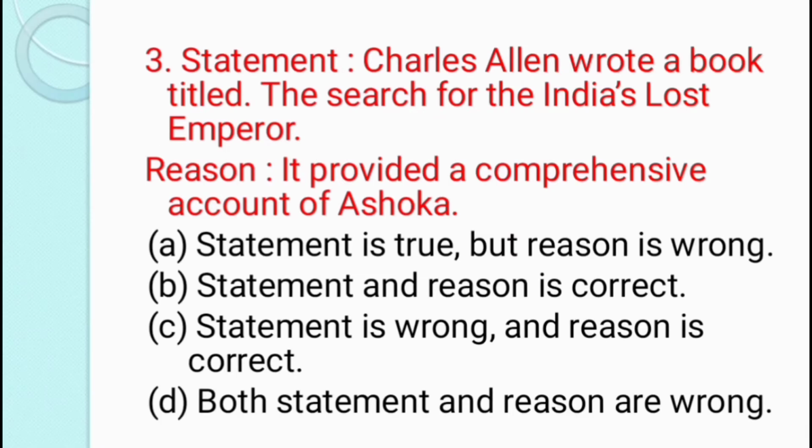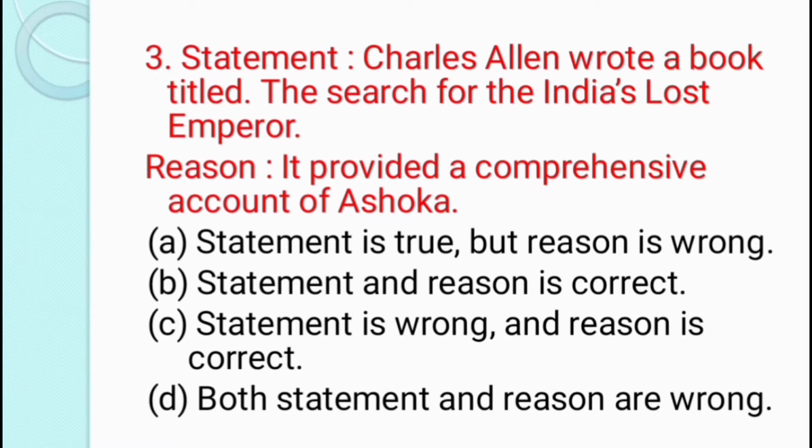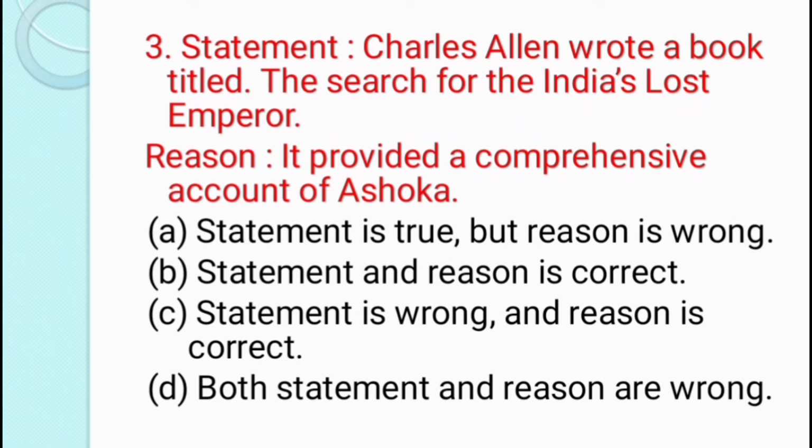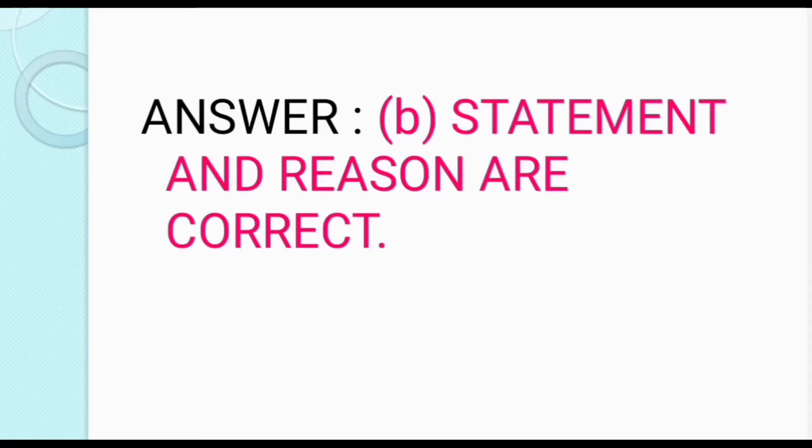Museum. Third question is statement: Charles Allen wrote a book titled The Search for India's Last Emperor. Reason: It provided a comprehensive account of Ashoka. Option A. Statement is true but reason is wrong. Option B. Statement and reason are correct. Option C. Statement is wrong and reason is correct. Option D. Both statement and reason are wrong. Answer is option B. Statement and reason are correct.